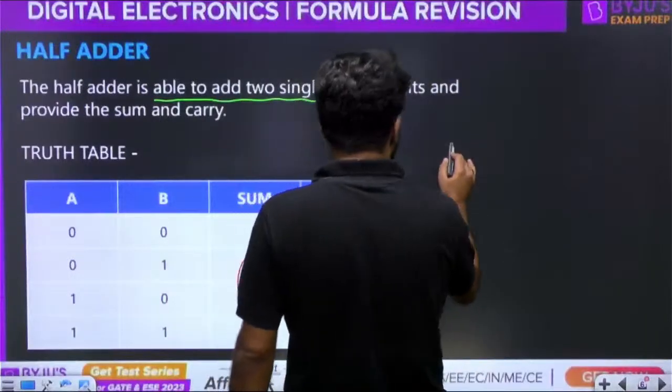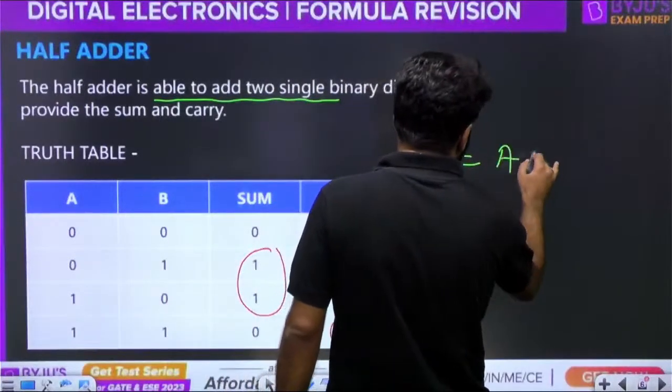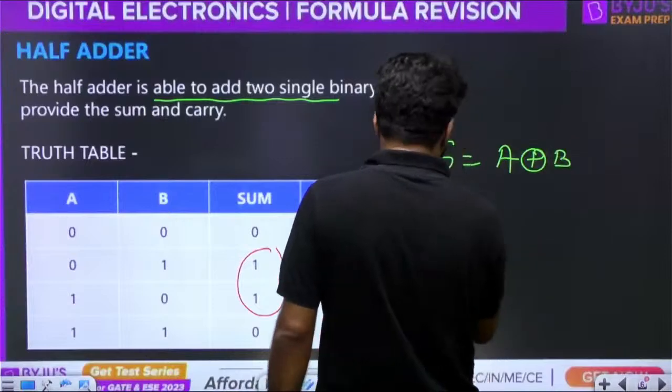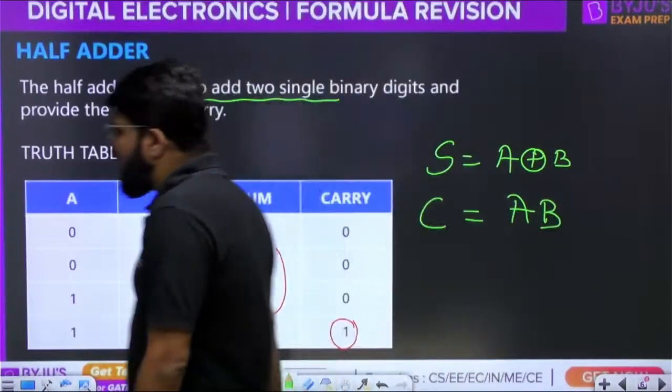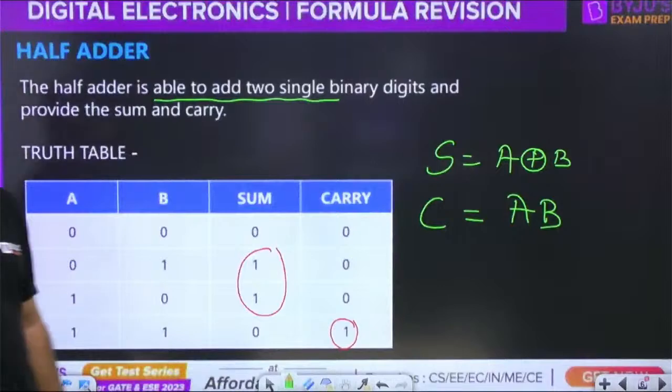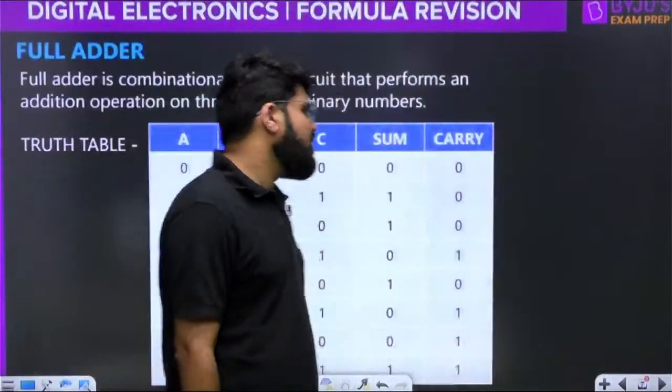So what do you have? The sum is nothing but A XOR B. And what is the carry? It is nothing but AB. That is the functionality of the AND gate. So, moving ahead to the next.